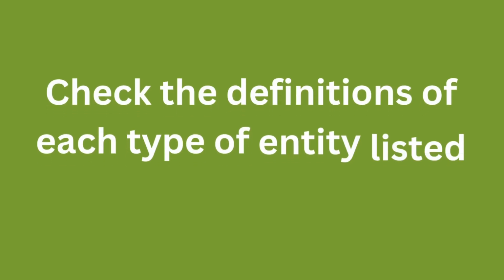Lastly, it's important to check the definitions of each type of entity listed in 2.1 in order to be certain that you aren't caught. Note that some of these definitions are not set out in full in Article 3, but cross-refer to different EU regulations and directives, and so you'll need to consult these for your full assessment.